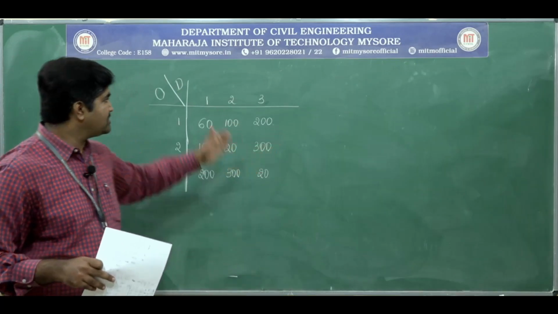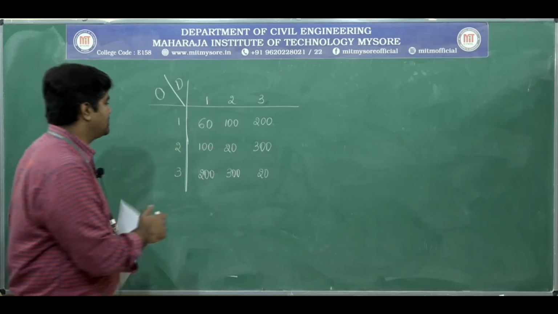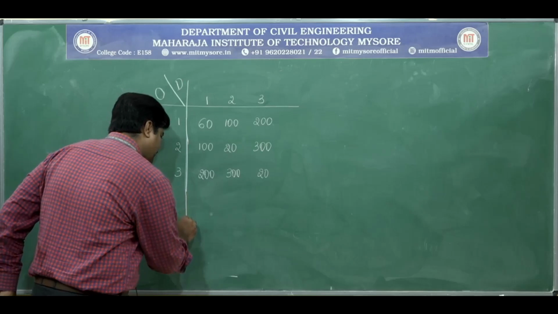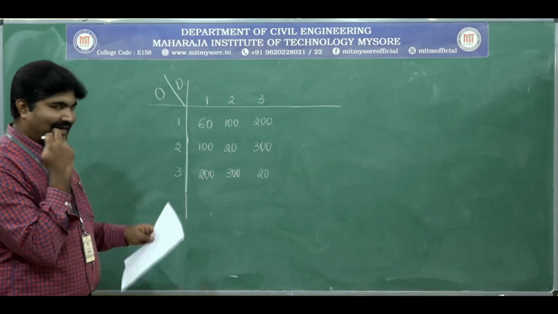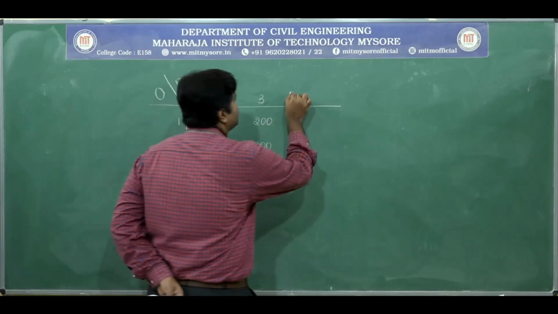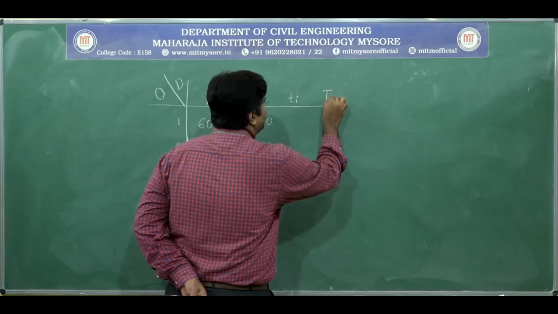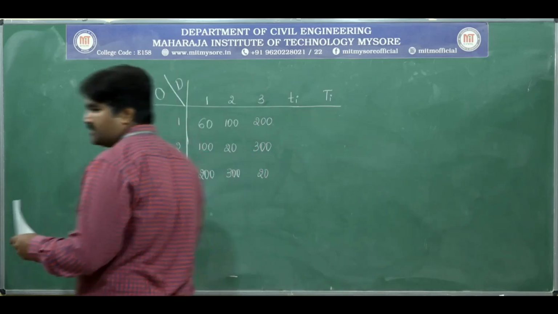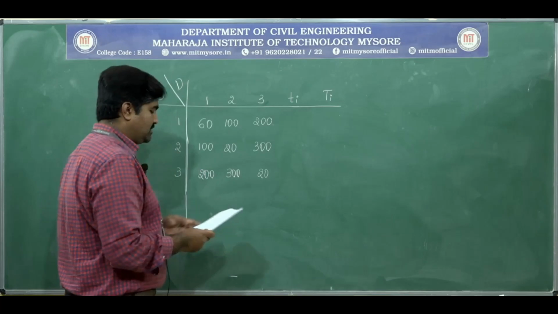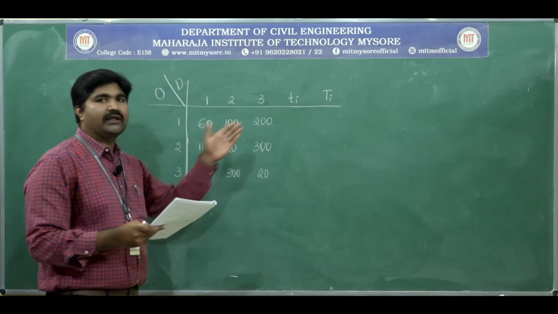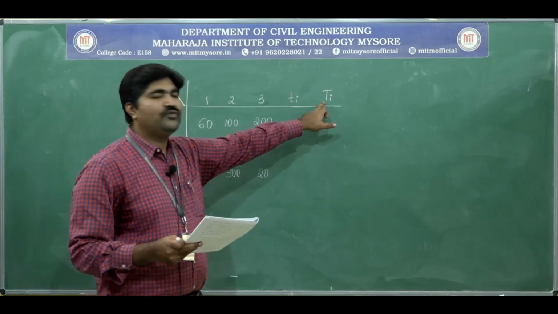After taking that OD matrix, again you write down this OD matrix to solve the problem. Again you copy down this matrix, and tabulate it. Next, small t_i and capital T_i. These are given in the question: the present trips and the future trips.